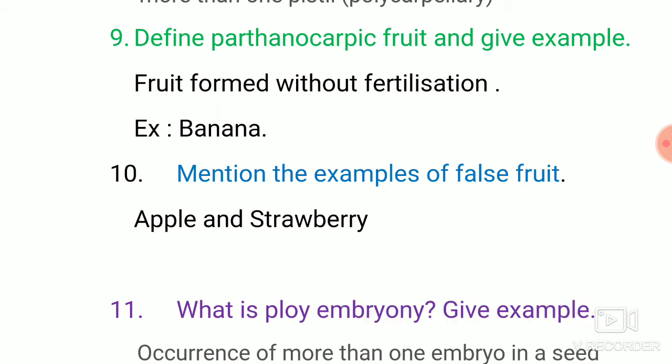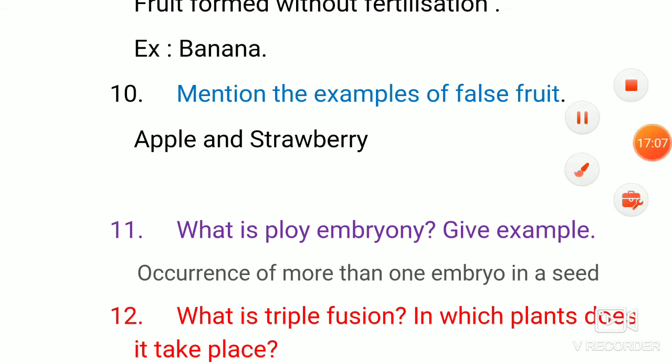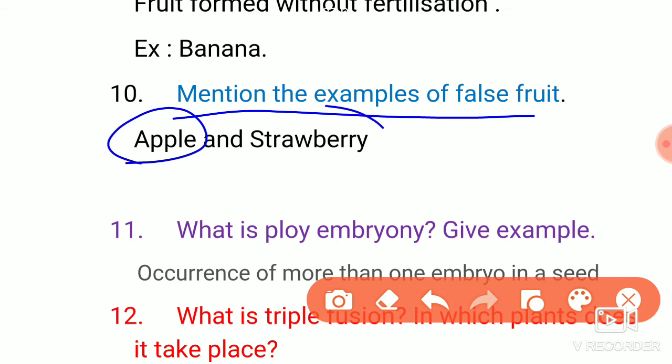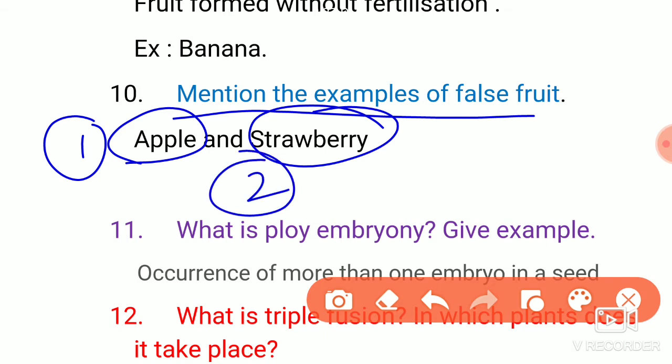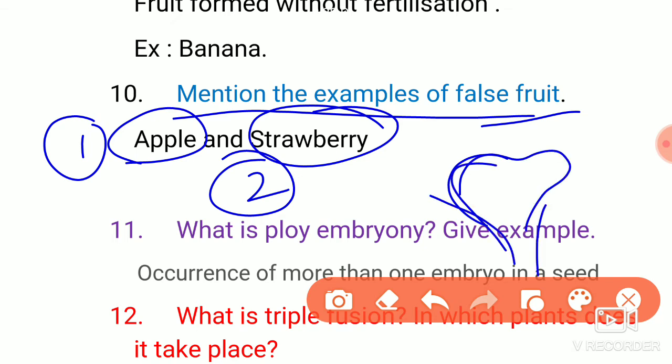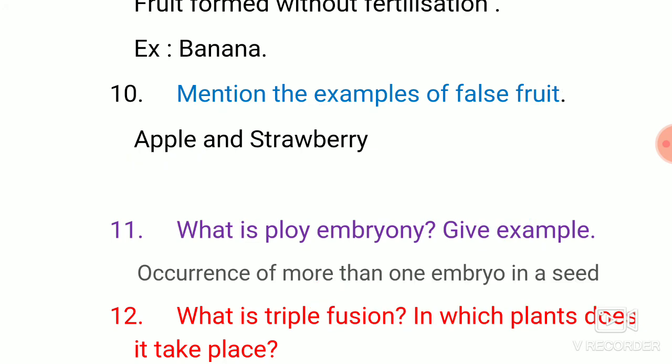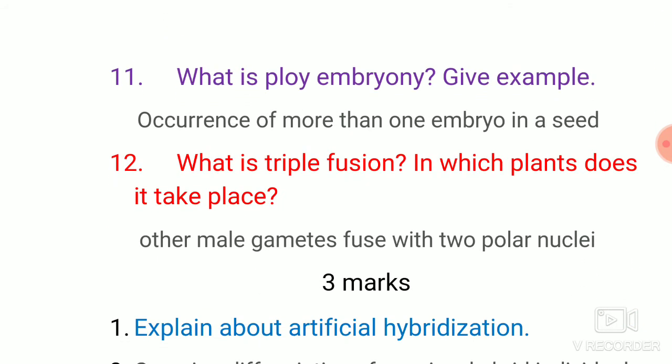That's the parthenocarpic fruit. The next is, mention the examples of false fruit. False fruit examples are apple and strawberry. This is the one, apple, the second one is strawberry. A false fruit is a fruit produced from the thalamus part, not developed from the ovary. A fruit produced from the thalamus part is called a false fruit. Example, apple and strawberry.